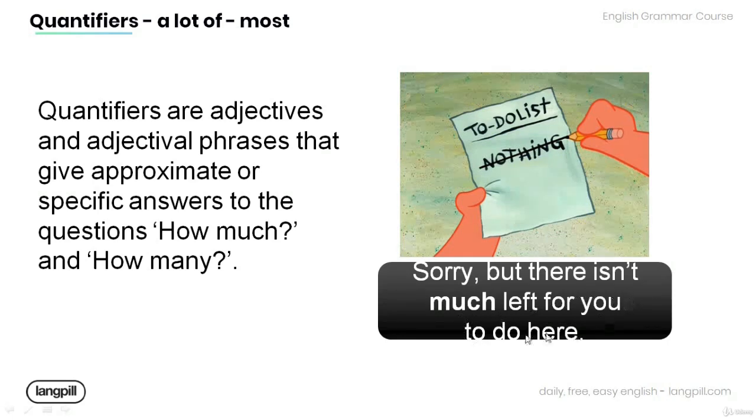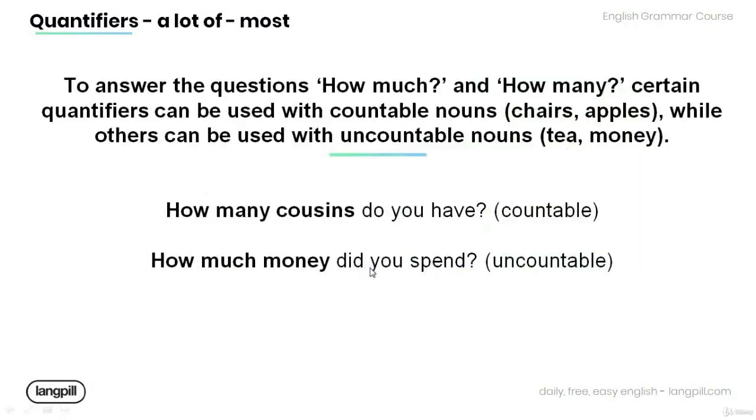Sorry, but there isn't much left for you to do here. Note that the word much in the sentence is a quantifier, and it tells us how much work is left to do. Now, to answer the questions how much and how many, certain quantifiers can be used with countable nouns, such as chairs and apples, while others can be used with uncountable nouns, such as tea or money.